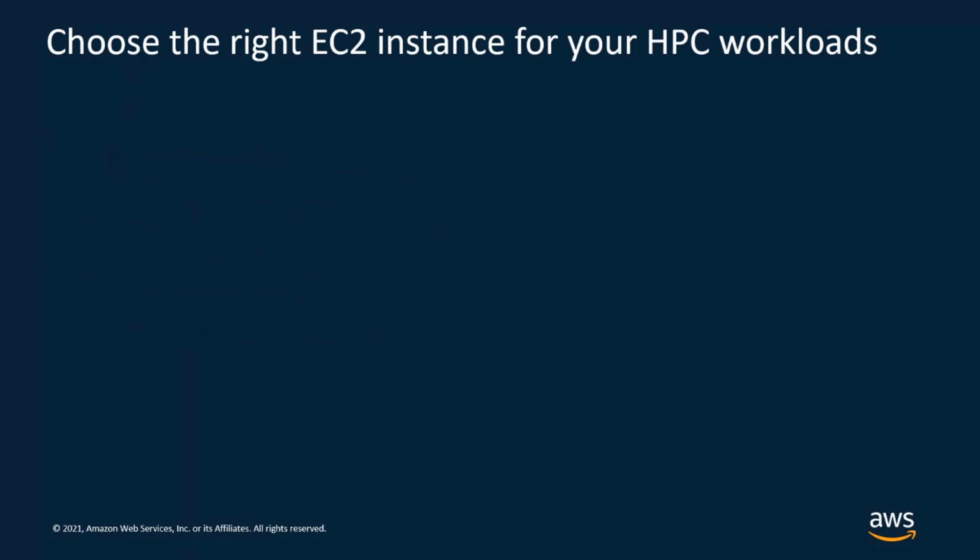But before we jump into that, I would like to talk to you for a moment about how to choose the right EC2 instance for your HPC workload. As you know, on AWS we have more than 400 different instance types.